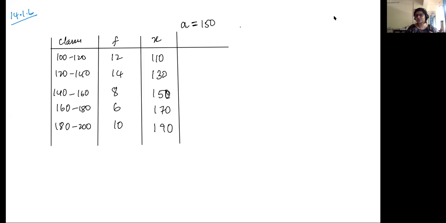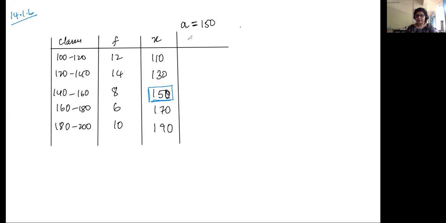In this case, you're assuming the mean to be 150, but you know the frequency is not distributed uniformly. So using this 150, you will find by how much everything has deviated, and using the deviation, you're going to find your final mean value. So the first step is to assume the central value as your assumed mean, A equal to 150.